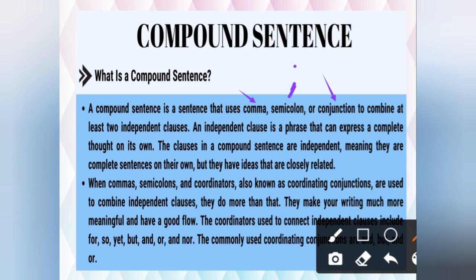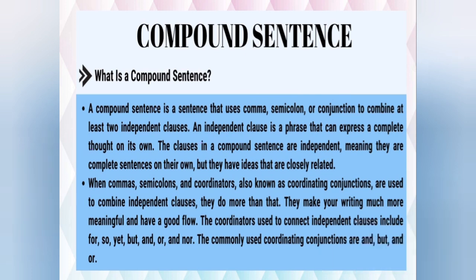An independent clause is a phrase that can express a complete thought on its own. It means that after reading the sentence, you should not have any doubt in your mind that the sentence is incomplete. The clauses in a compound sentence are independent, meaning they are complete sentences on their own, but they have ideas that are closely related. Okay.